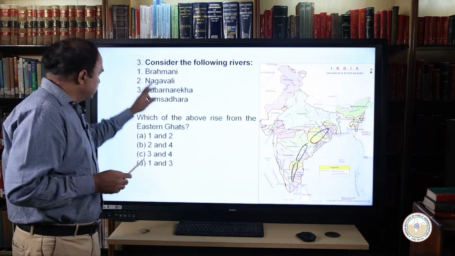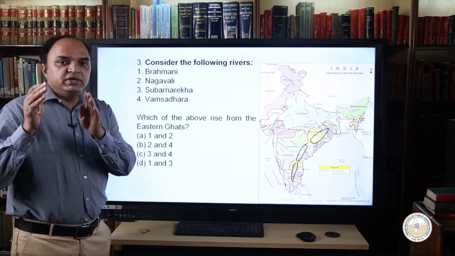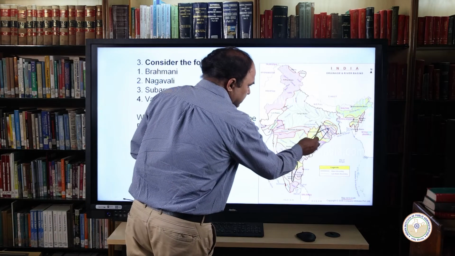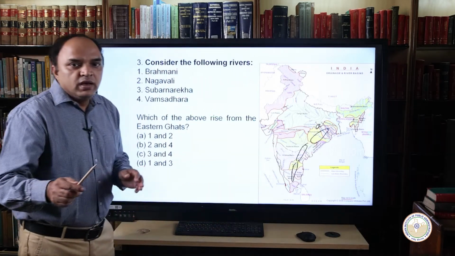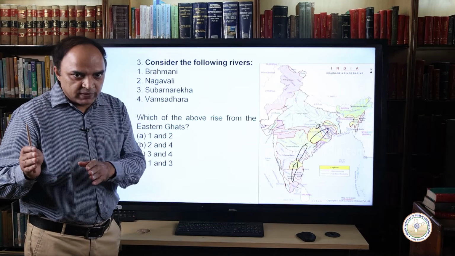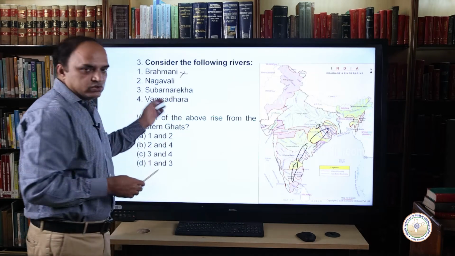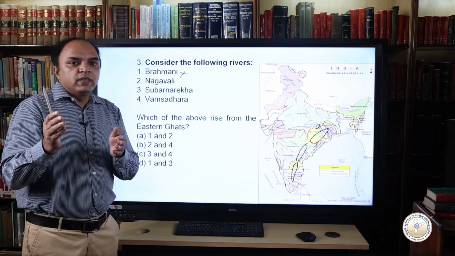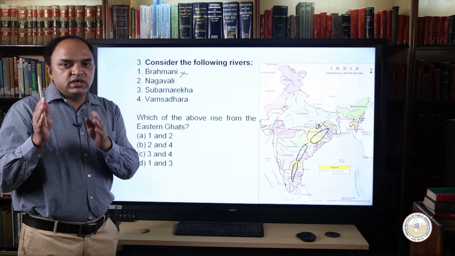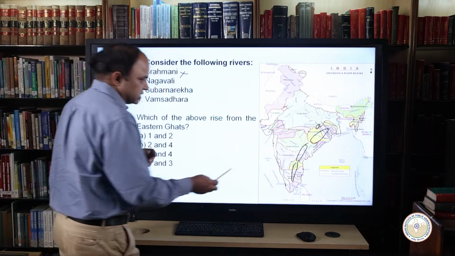Out of these four rivers, Brahmani, Nagavalli, Subarnarekha and Vamsadhara, the Brahmani river originates from the western part of the Chota Nagpur plateau, from here, and it flows through Odisha. So it is a wrong choice. Brahmani is a wrong choice for this question. Similarly, the Nagavalli river forms a prime river of northeastern Andhra Pradesh and southern Odisha and originates from the Eastern Ghats here.